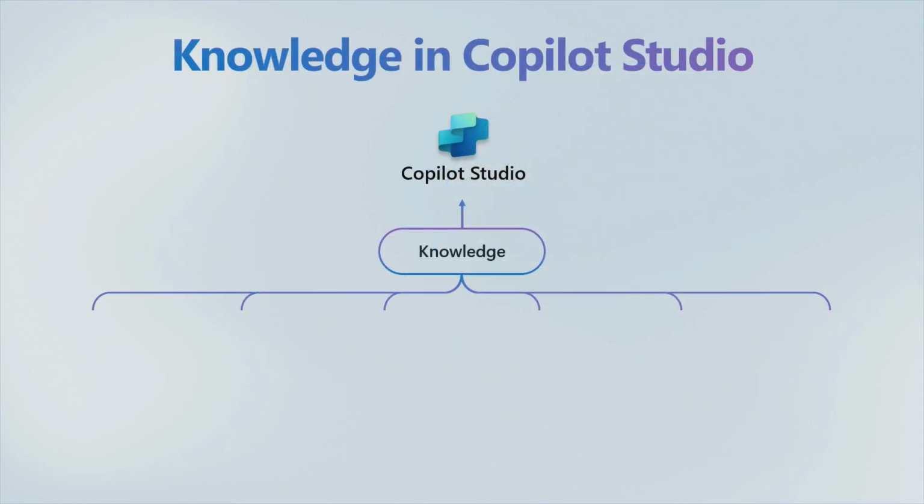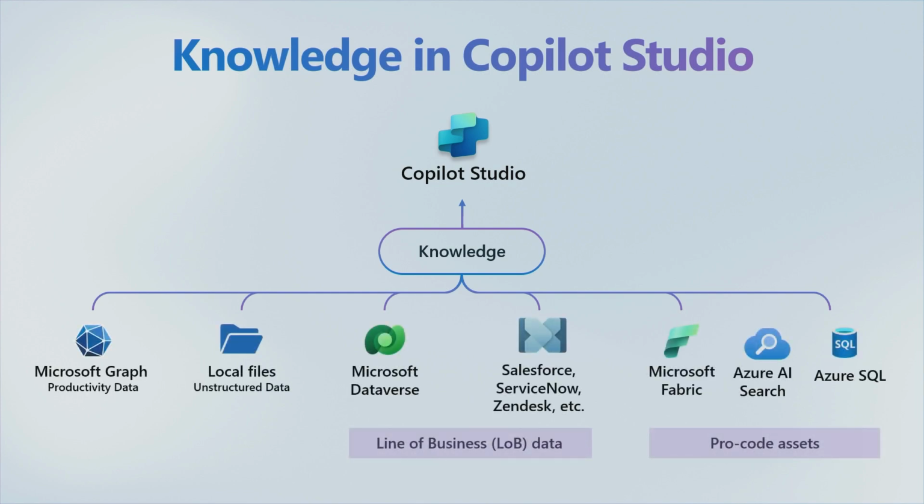When we talk about knowledge, it's really about the enterprise data and how you transform that enterprise data into knowledge. And the knowledge comes in all spectrums. On one hand, you have productivity data from Office, like your emails, Teams chats, calendars, etc. Then you have a lot of unstructured files that your employees might be using on their laptops and desktops, which contain a lot of valuable pieces of enterprise knowledge.